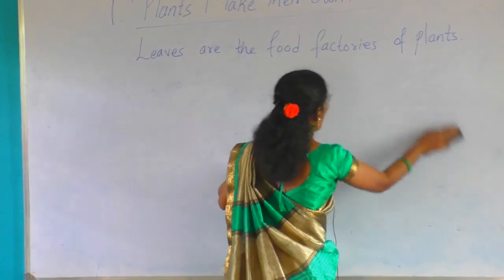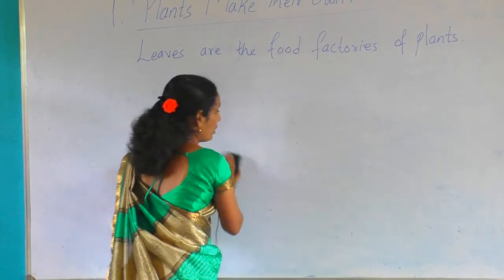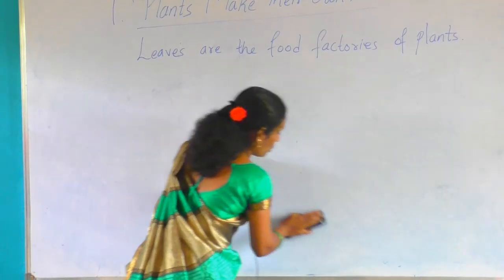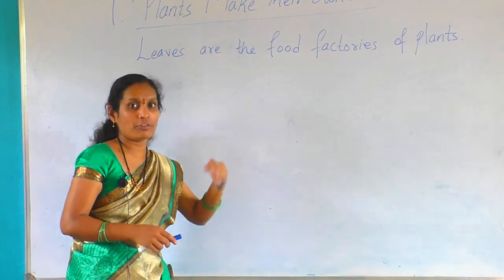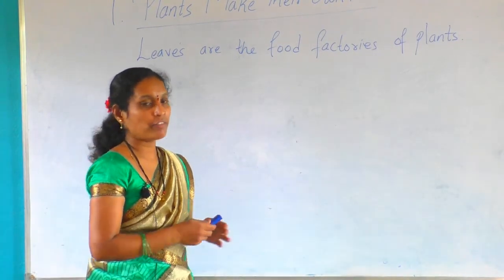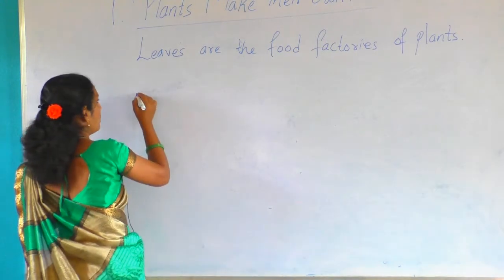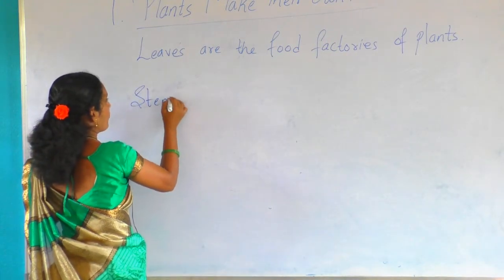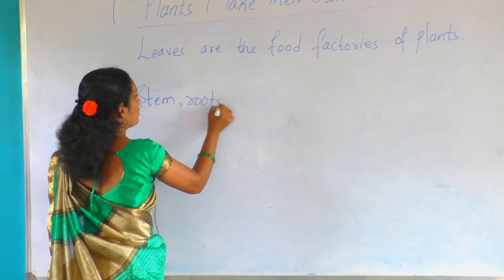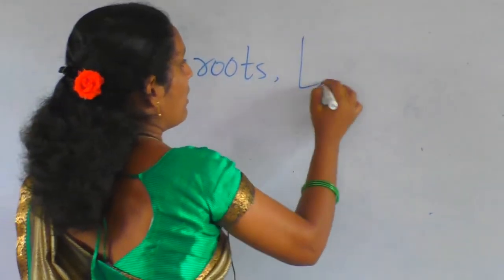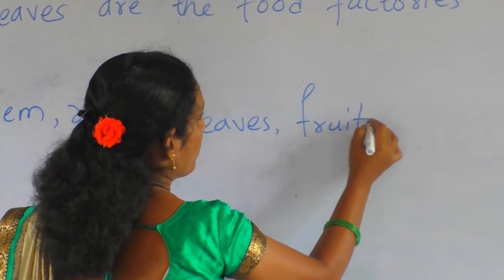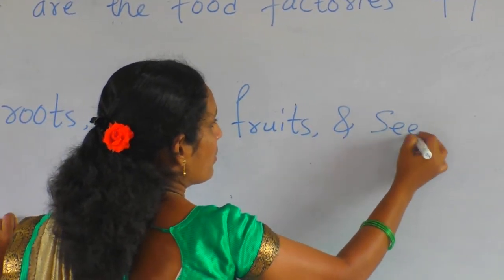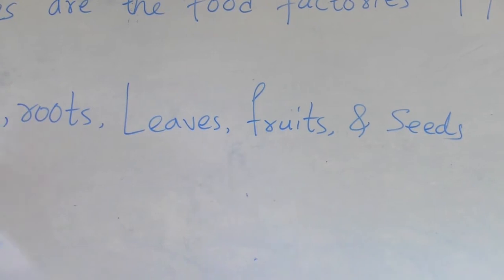Like that only, when the plants prepare their food, they send it to all the parts of the plant, and later the left food items are stored in the stem, roots, leaves, fruits and seeds.